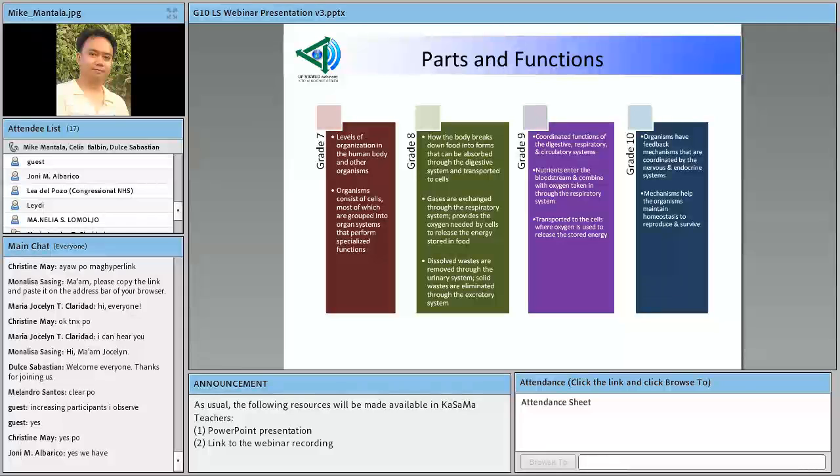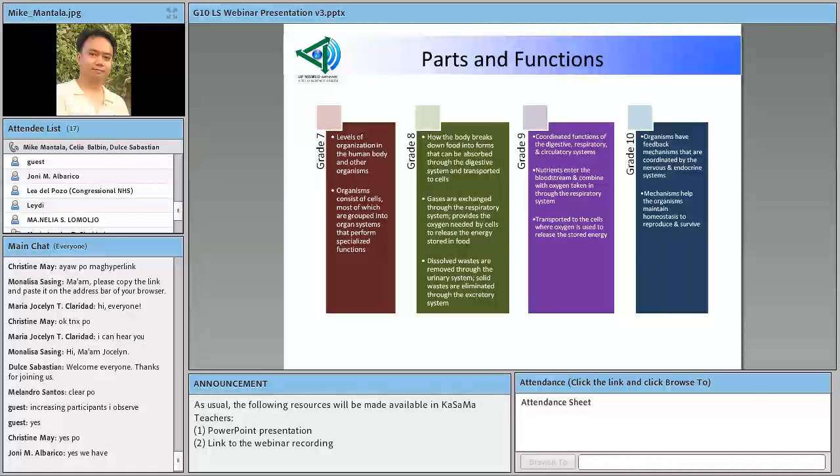In grade 7, the focus has been on levels of organization in the human body and other organisms. Actually, in grade 7, levels of organization did not only focus on the human body. There are 2 parts, okay? For module 1, that's levels of organization in the human body or in an organism.